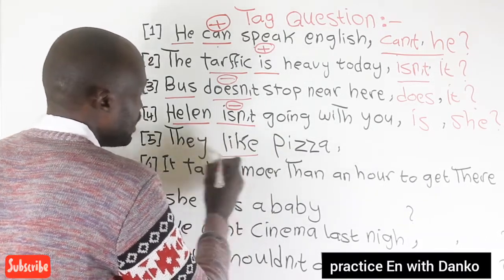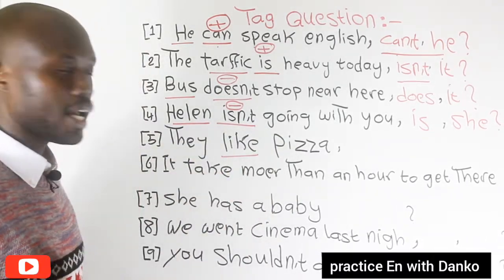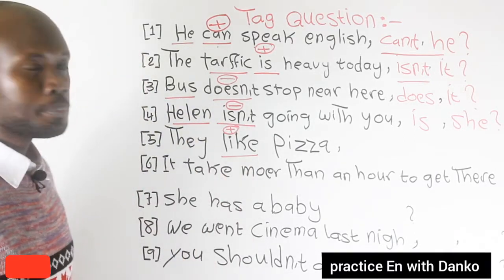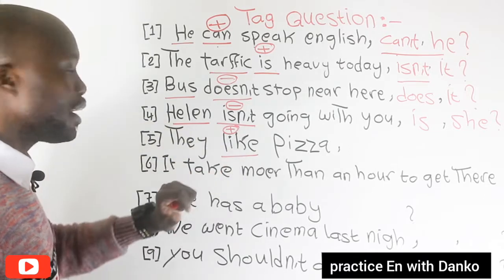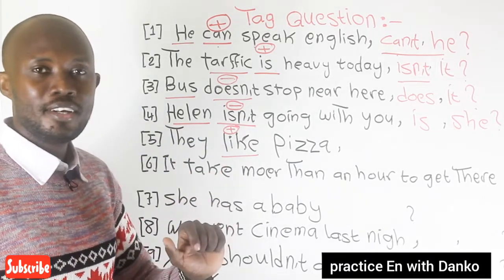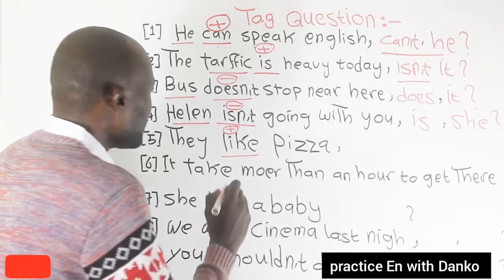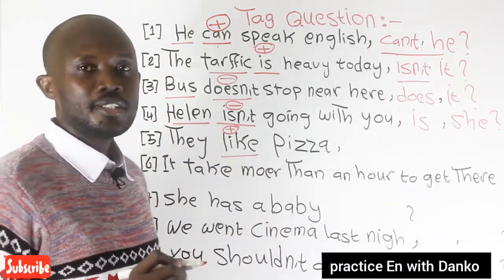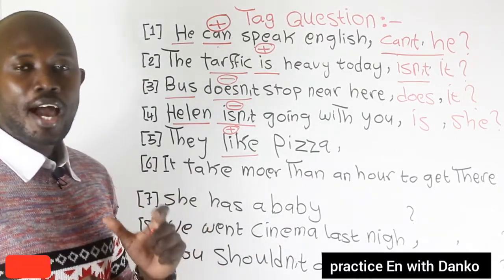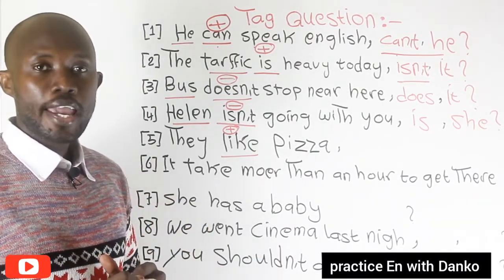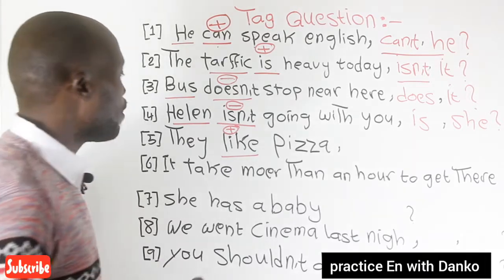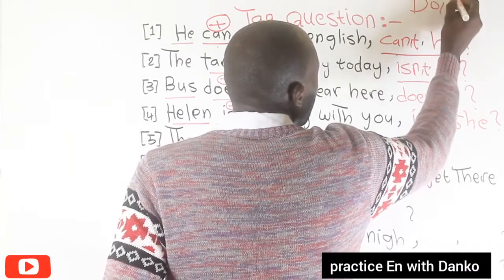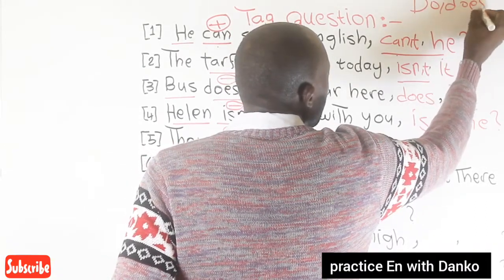Number five, they like pizza. The verb is like, and the sentence is affirmative. So here with the verb like, how are we going to put it? In this case, we need to use an auxiliary verb, or helping verb. The auxiliary verbs are do, does, did.